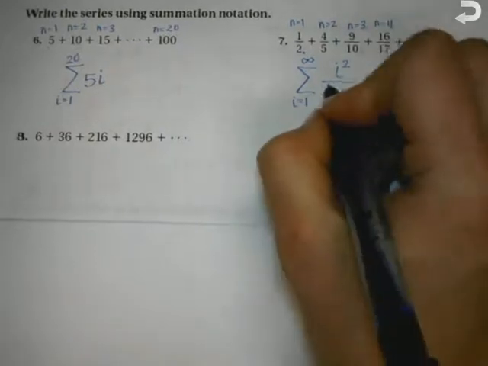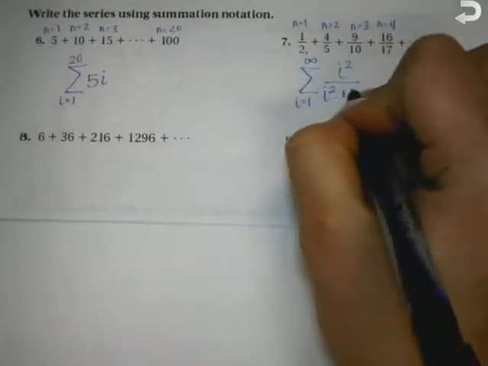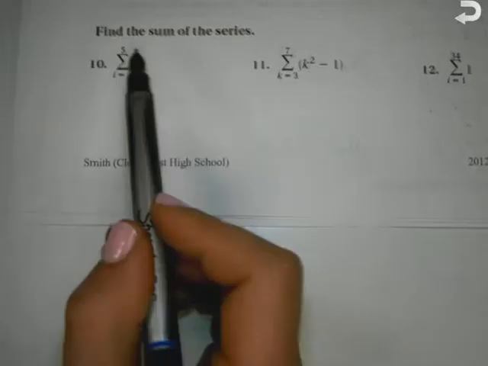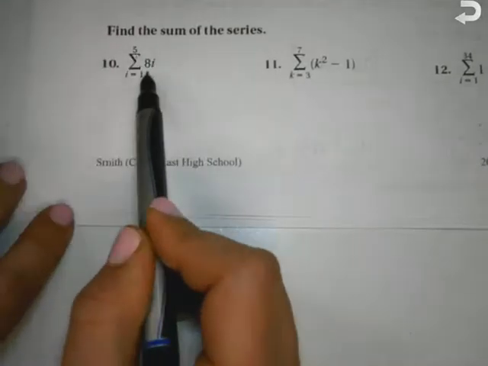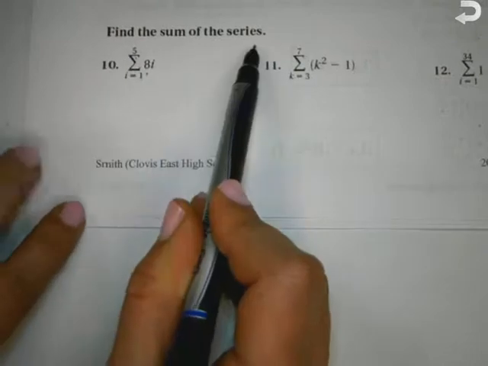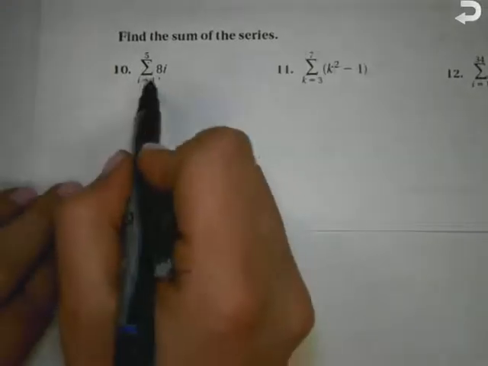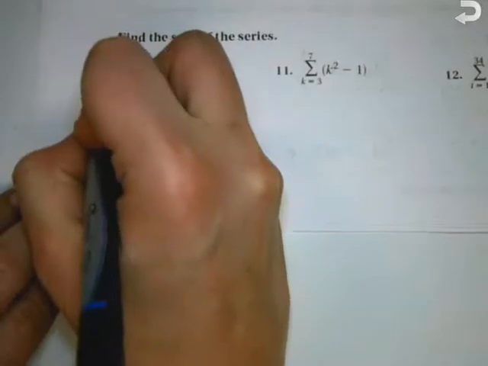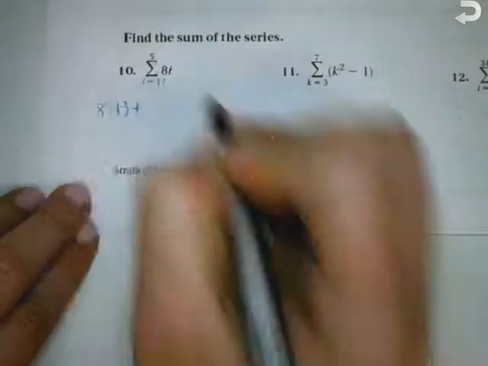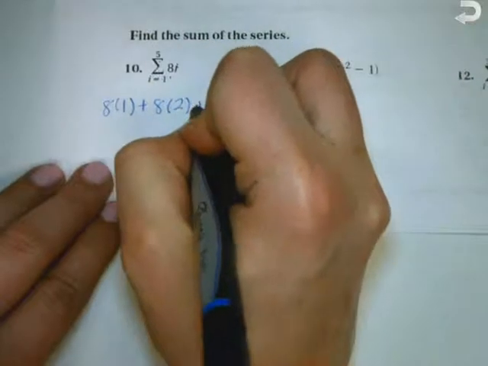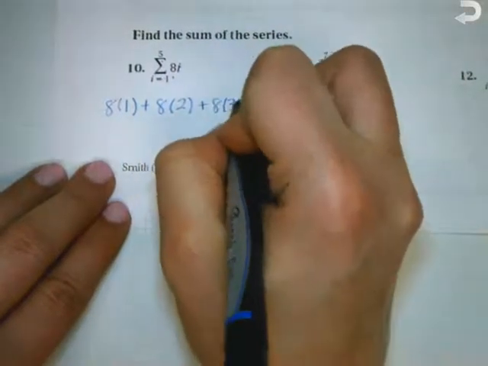So number 10, the sum from 1 to 5 of 8i. I want you to find the sum of the series. So all we're doing is plugging in and adding. So we have to start with the first term, 8 times 1, plus the next term, which is 8 times 2, plus 8 times 3, plus 8 times 4, and we stop at 5, so plus 8 times 5, and we stop.